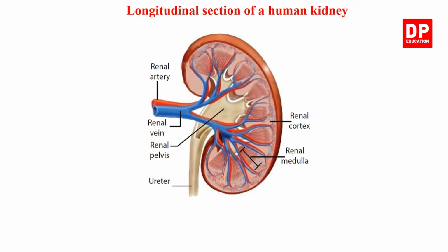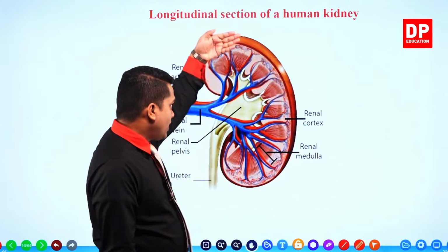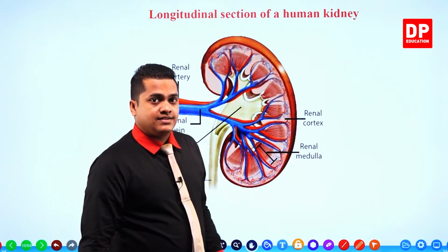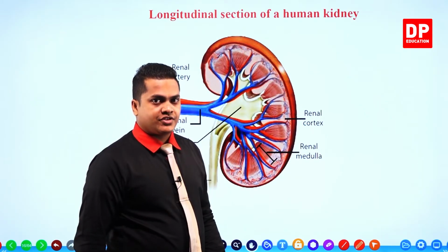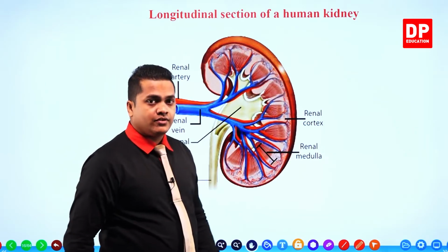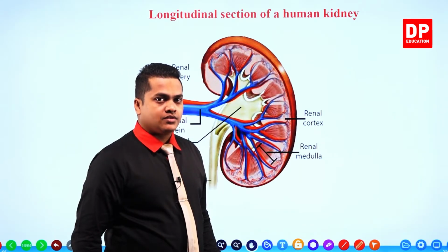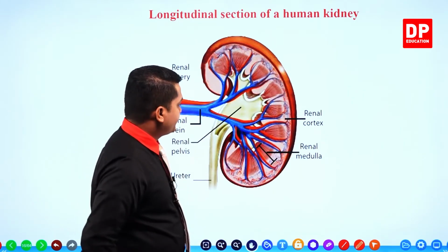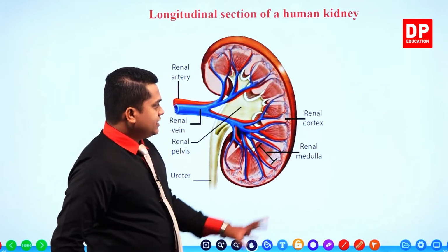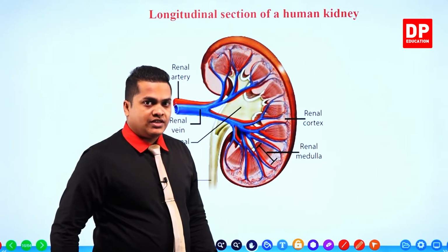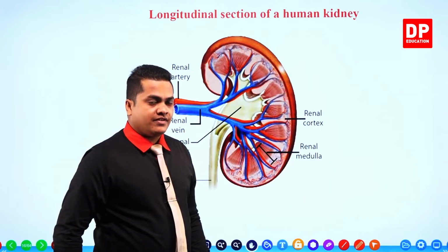Here also a longitudinal section is given. Cross section means if you cut it like this, it's a cross section. If you cut it along the vertical axis, it's a longitudinal section. So here you can observe a longitudinal section. We have to get a longitudinal section to observe the interior parts. So here you can observe these main parts within the longitudinal section of a kidney.